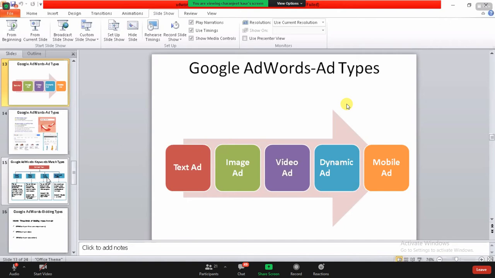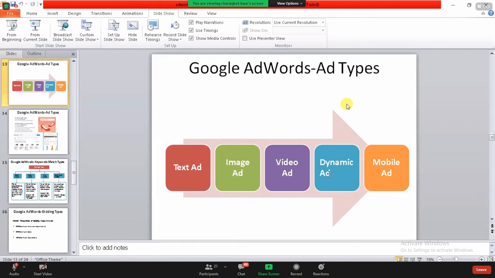Now I want to talk about this dynamic ad. Many of you might be able to relate to this. Sometimes on Facebook, I'm going to talk about Facebook right now, you have seen products that you have already saved in the cart of online shopping platforms like Amazon, Myntra, or anywhere you are purchasing something online.